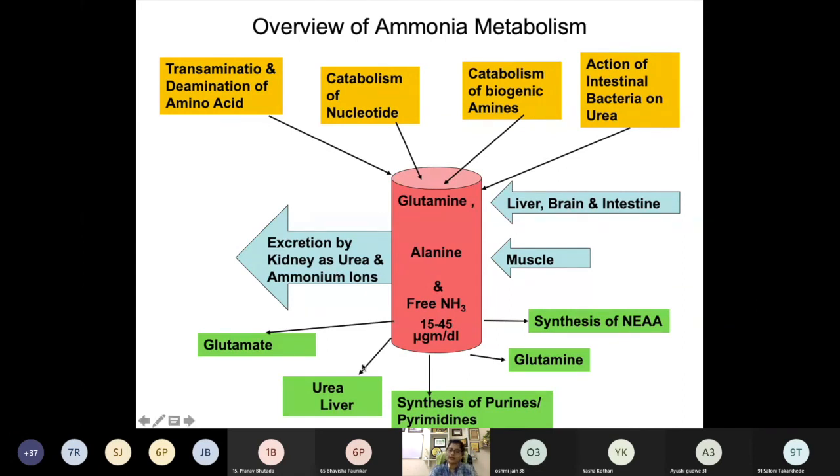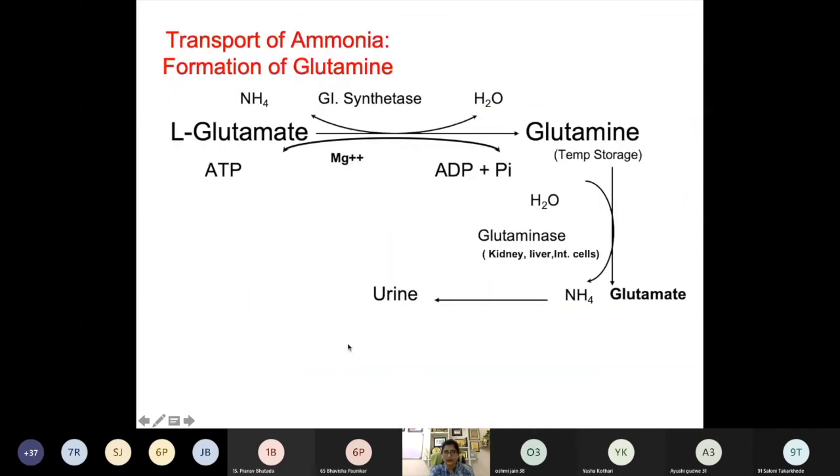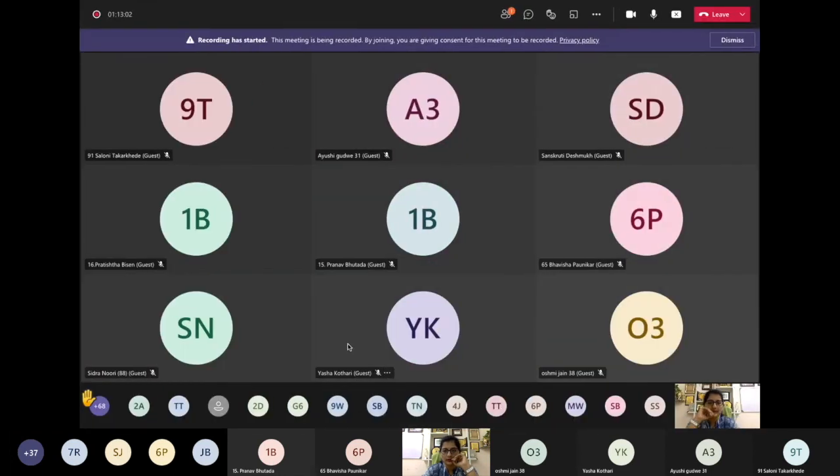So this whole diagram is made up of ammonia metabolism. Okay. Now, transport of ammonia. Let's see now, we will see one by one. How is ammonia transported? What are the two methods of transport of ammonia?